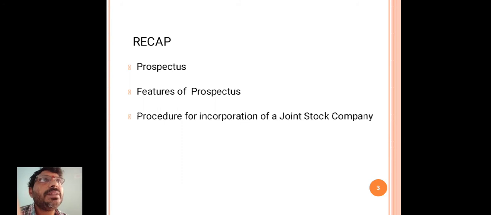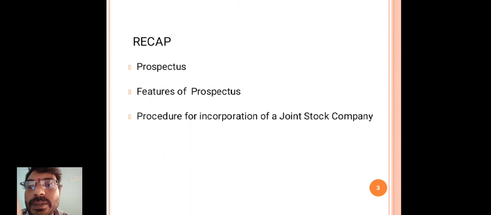It is similar to a prospectus. It contains the information about the shareholders and the rights of shareholders, the particulars of directors, auditors, underwriters, solicitors, and bank account details, etc. So this is about a statement in lieu of prospectus.